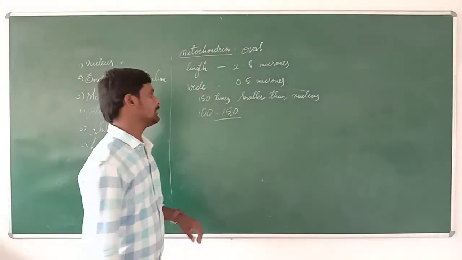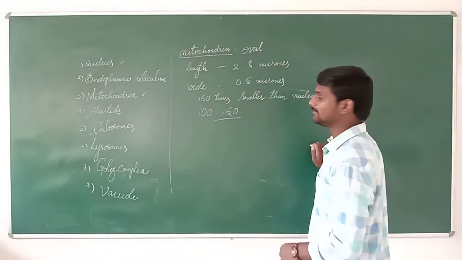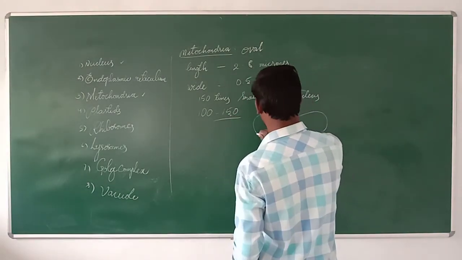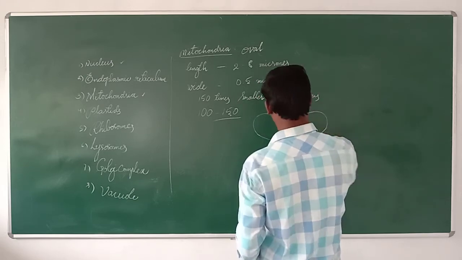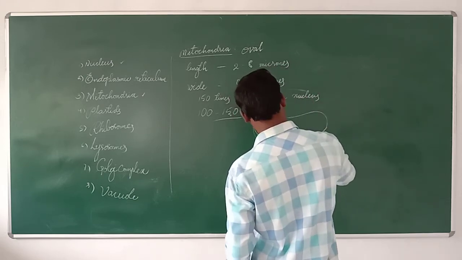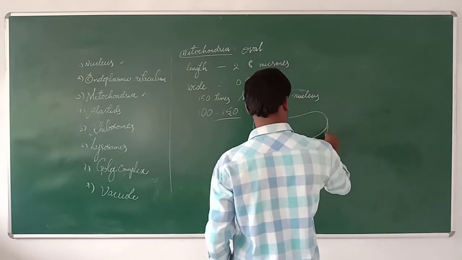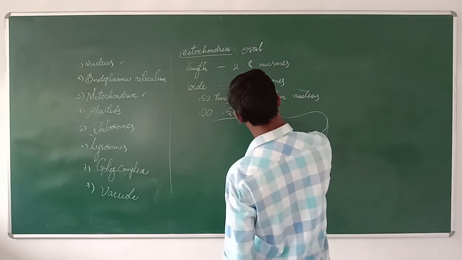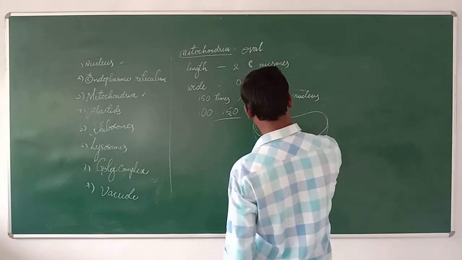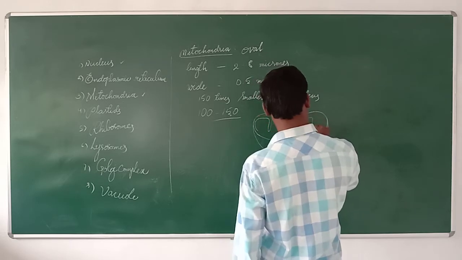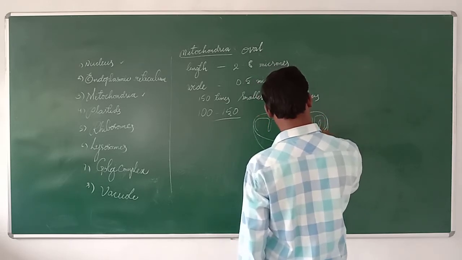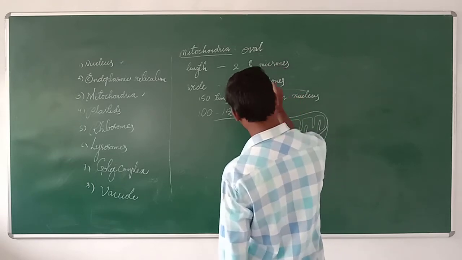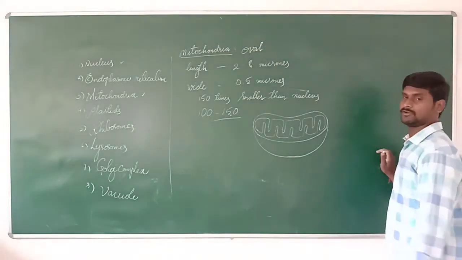This is the information about the mitochondria, and I will show you based on the diagram as well. It is a diagram of the mitochondria.